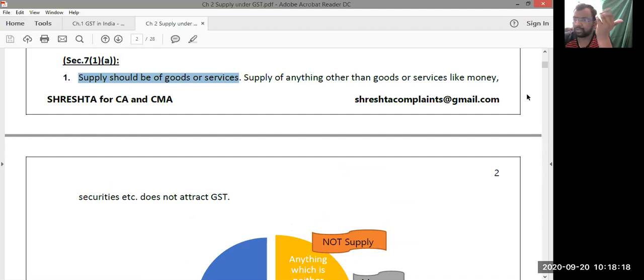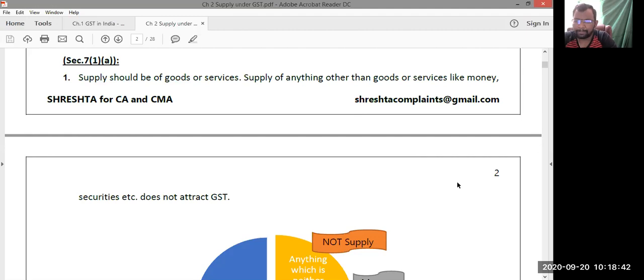We have definitions of goods, where we are going to learn goods includes all types of movable properties other than money and securities, everything we are going to see. Pure monetary transactions or transactions involving securities are not liable to GST.